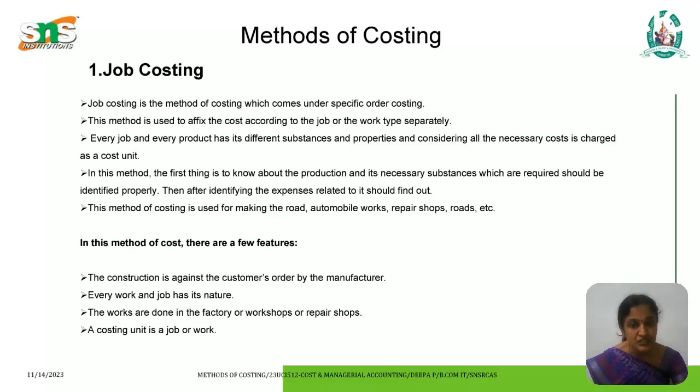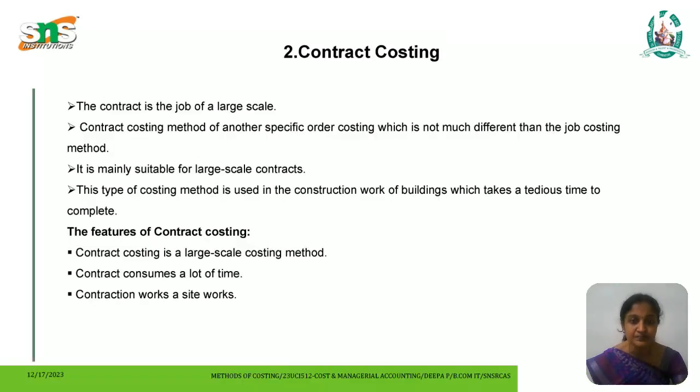The features of job costing are: the construction is against the customer's order by a manufacturer. Every work and job has its own nature. The works are done in the factory or workshops or repair shops. A costing unit is a job or a work.